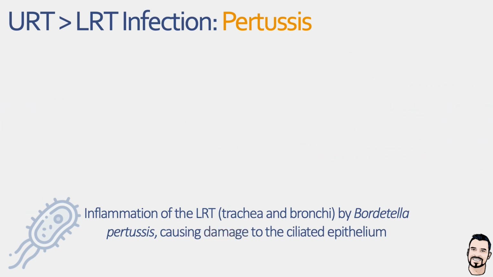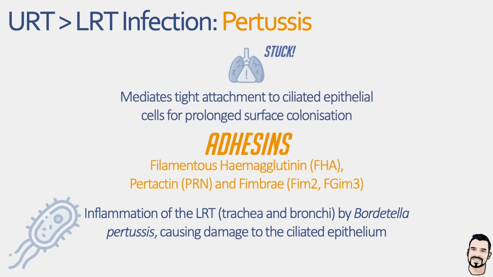Now, at this point, the bacteria is reliant on adhesins, namely filamentous hemagglutinin, pertactin, and various fimbriae. Together, they ensure stable attachment to cells of the respiratory epithelium, stopping mechanical removal by coughing. Now, in addition to this, the close proximity of bacterium and host cell allows the other toxins to be delivered more effectively. And so adhesins do not cause tissue damage directly, but they are essential for sustaining the toxin-mediated pathology of pertussis.